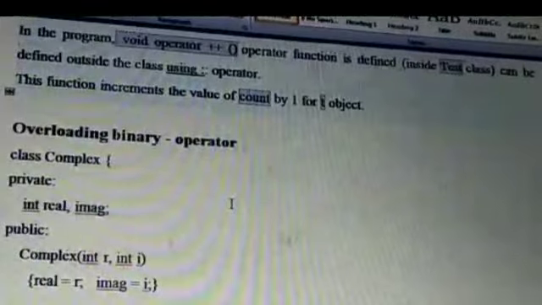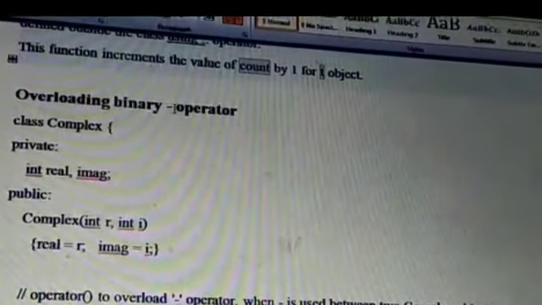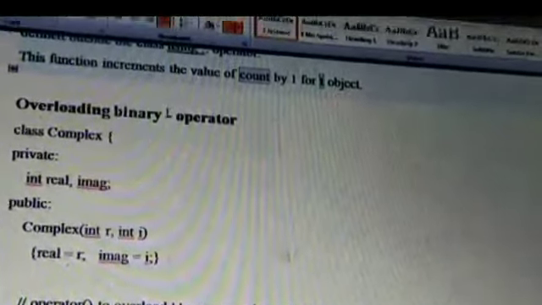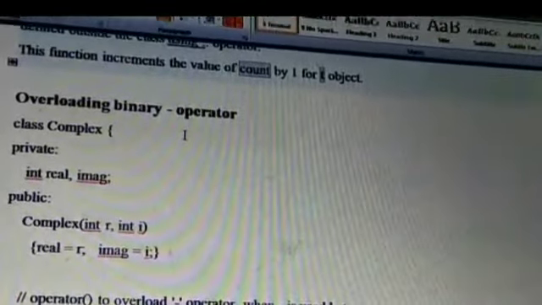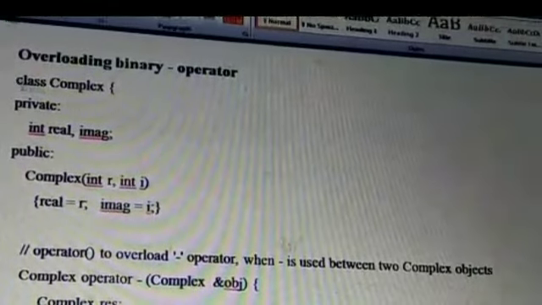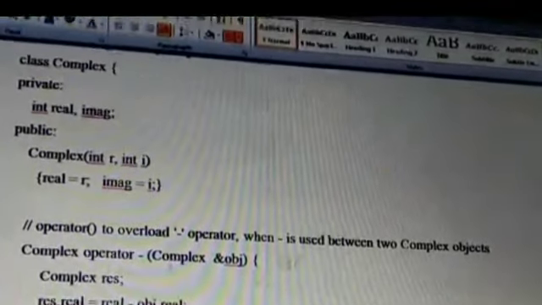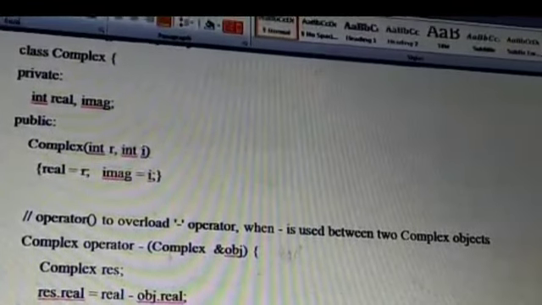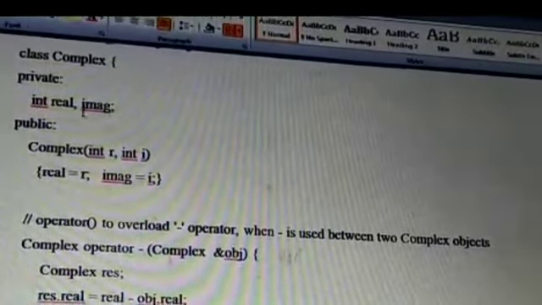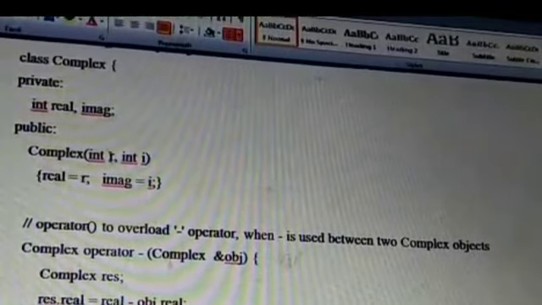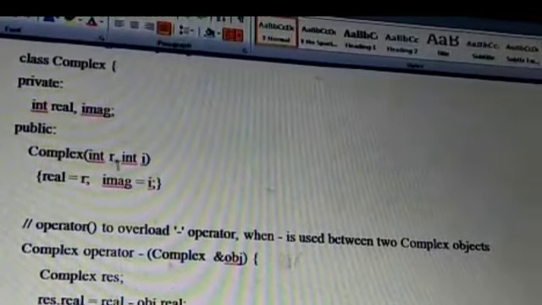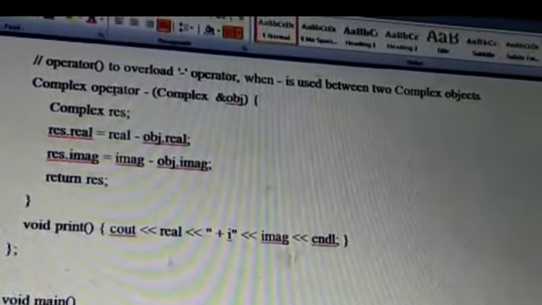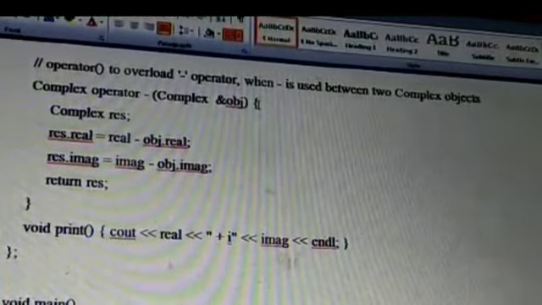Now we will come to the binary operator. I have given you overloading of the binary minus operator. You can simply change it to plus to overload the plus operator. Here we have taken a class Complex with 2 members, real and imaginary. In the public section we have taken a parameterized constructor to initialize the data members with the values R and I which we will pass. Then this is your operator minus overloading function.